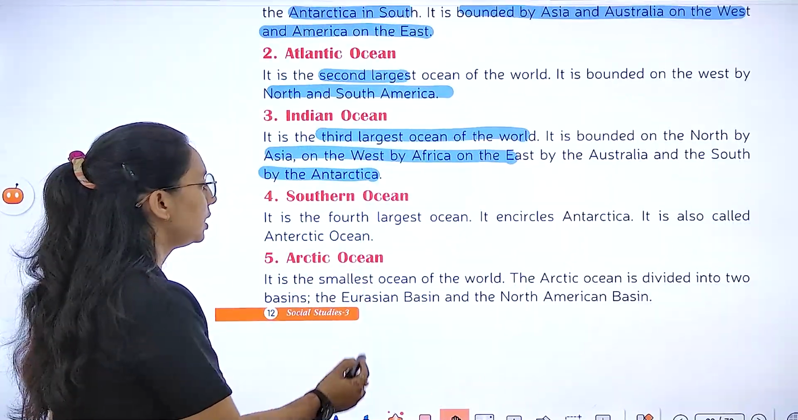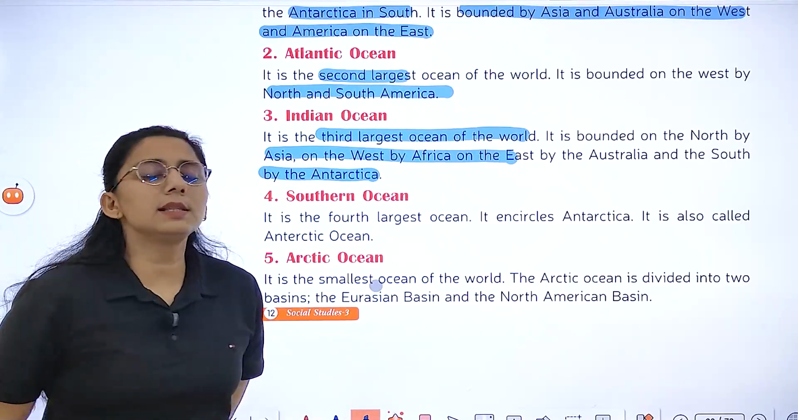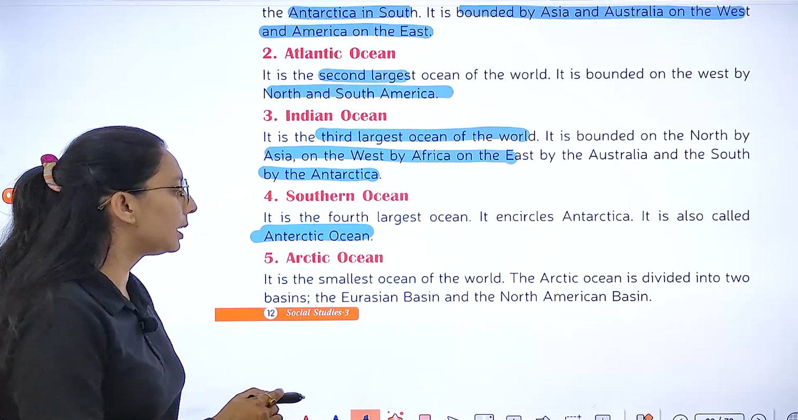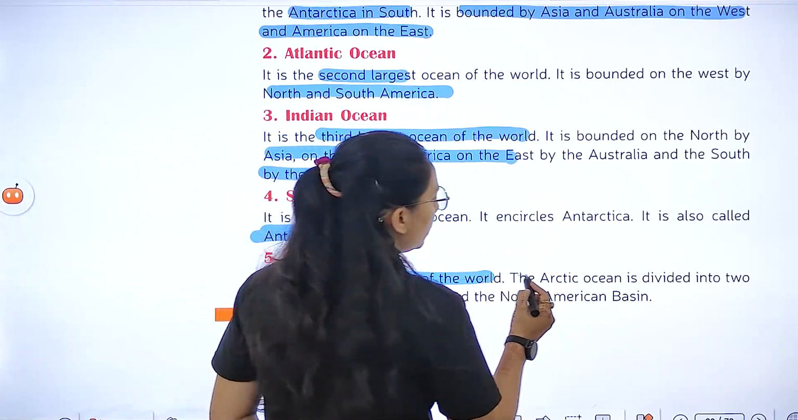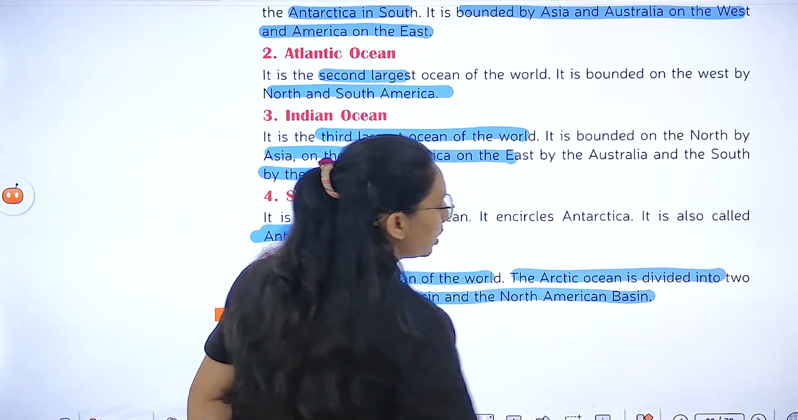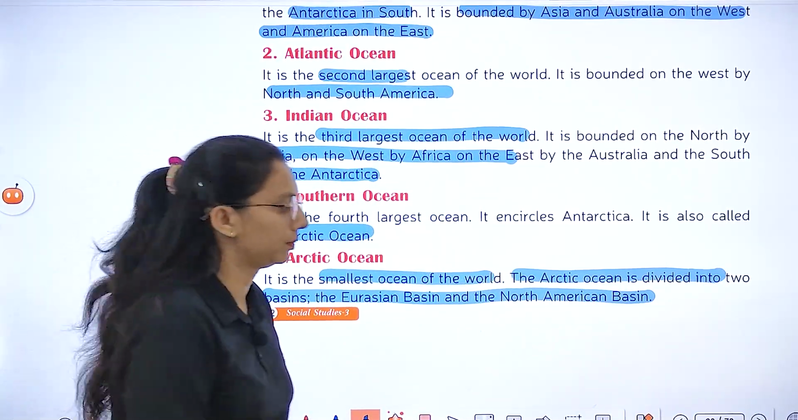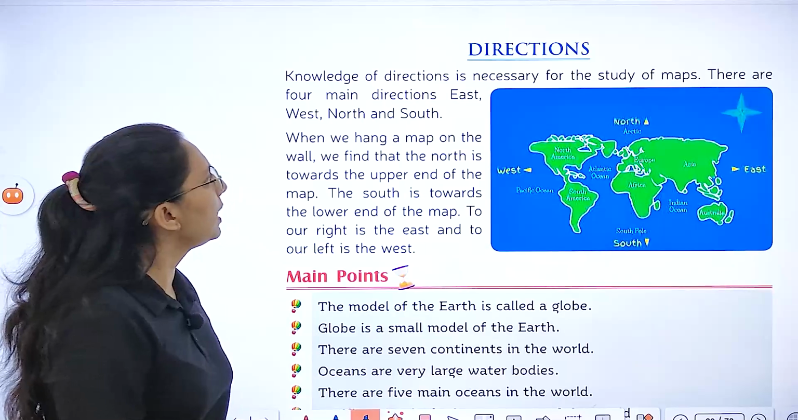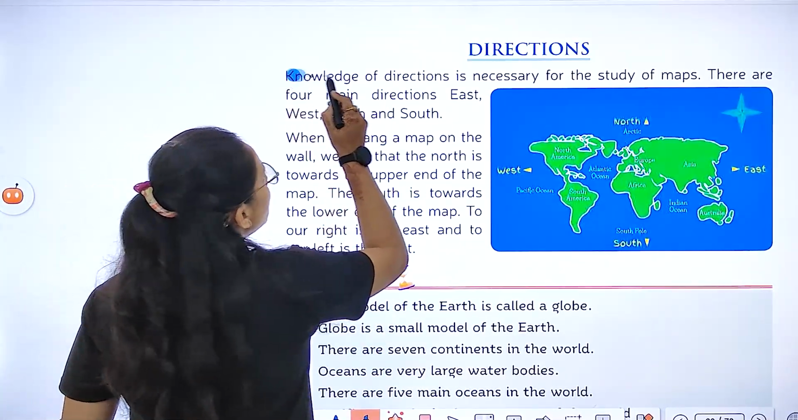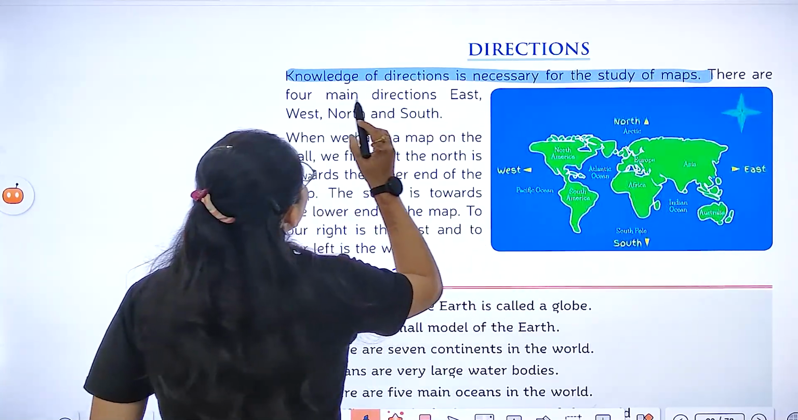Then we have the Southern Ocean. It is the 4th largest ocean. It encircles what? Antarctica, and it is also called the Antarctic Ocean. Then the Arctic Ocean, the smallest ocean of the world. The Arctic Ocean is divided into 2 basins, the Eurasia Basin and the North America Basin. Right?